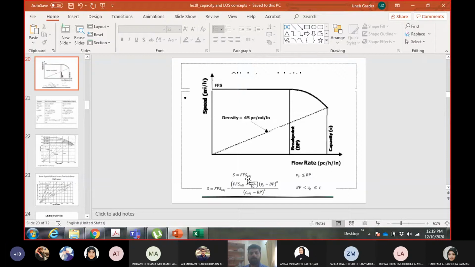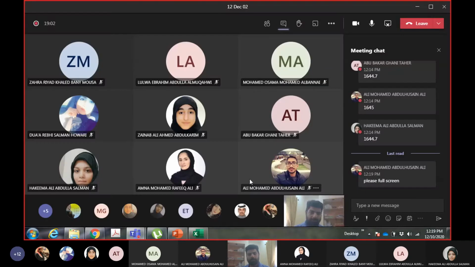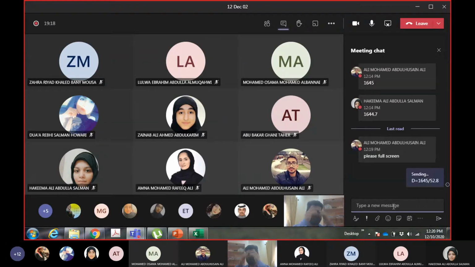Now, why am I calculating a speed? Because I told you in the previous lectures, level of service depends upon density, and density equals flow upon speed. I already calculated the flow, 1645 according to you, and the correct value of speed is 52.8. So density is 1645 divided by 52.8.